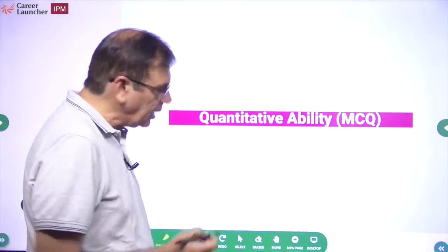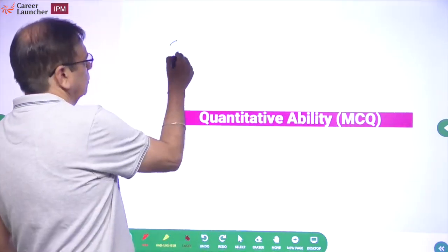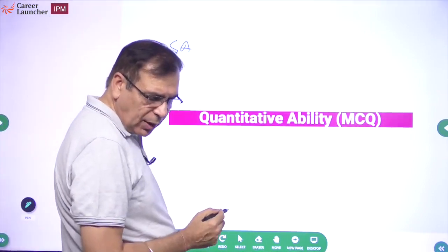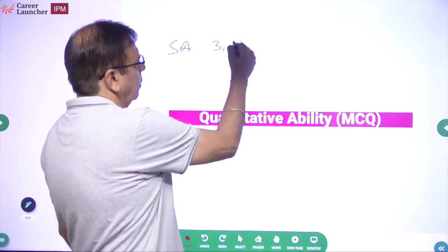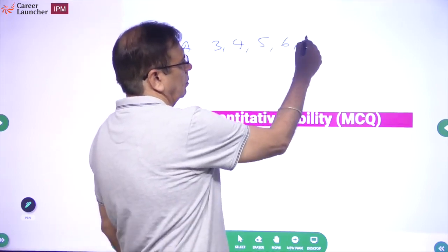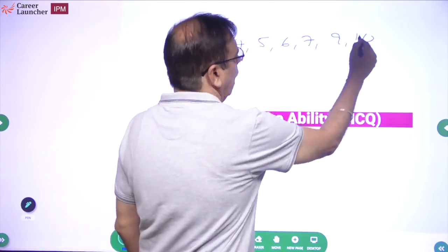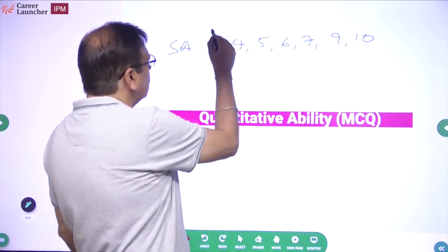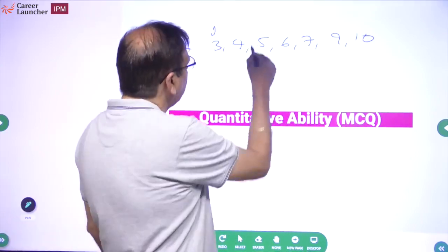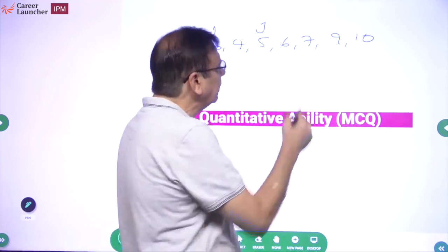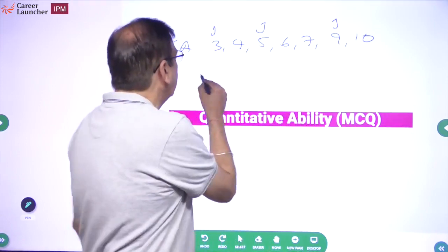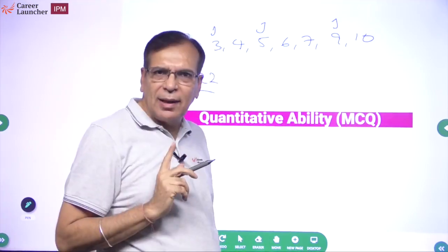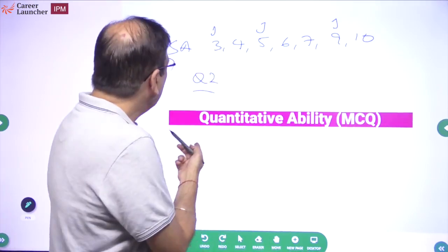As far as SA is concerned, out of 10 questions, how many have we done? 3, 4, 5, 6, 7, 9, 10. We have done 3, 4. How many? 1, 2, 3, 4, 5, 6, 7. And out of these, question 3 is Jugaad, question 5 is Jugaad, question 9 is Jugaad, and also if you remember question 2, I had said add 10 and then subtract 10, that was also there. I have not counted that.